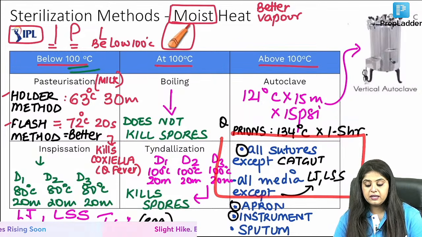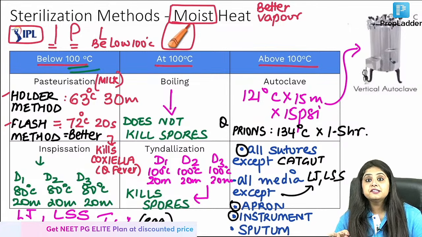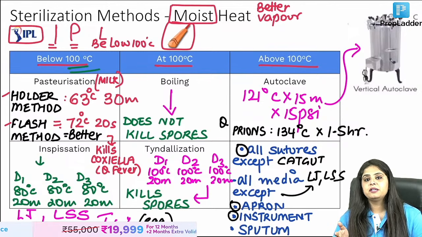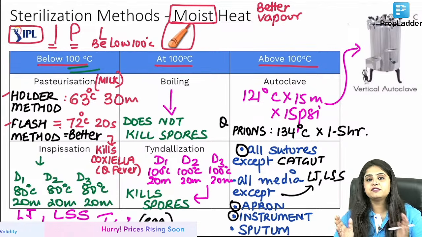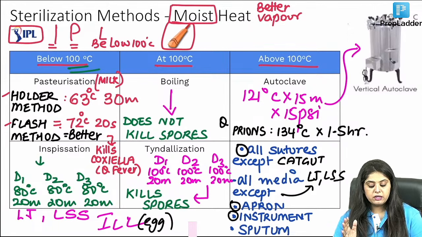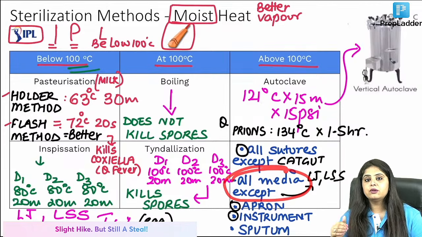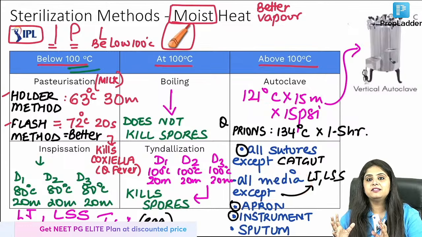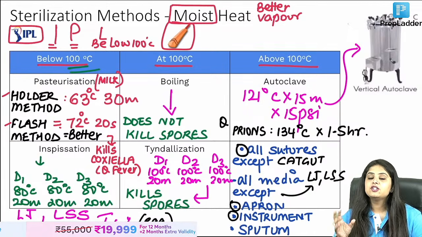The question will come from here. Okay, now coming back, Dr. Abhinav, you are saying sharps. If you are asking about sharps, let's say scissors, or a scalpel blade, can it be done in an autoclave? It can be done in an autoclave, but they have separate pouches. Like if you're keeping a culture media, I'm not going to throw the sharp scissors along with it. The latest guidelines say that sharps can also be put in an autoclave, but there are separate bags, which are of course permeable so that the heat can penetrate. Sharps are put in that.